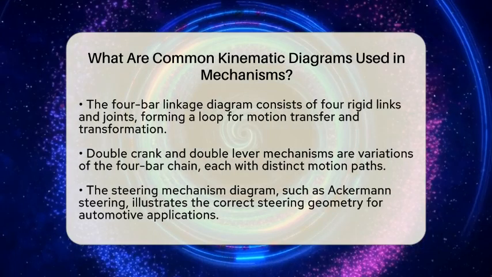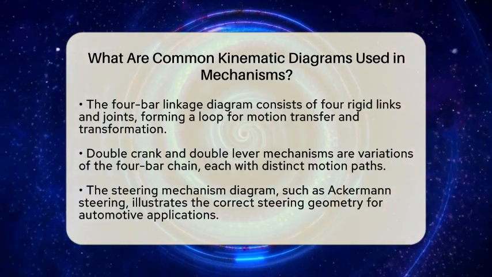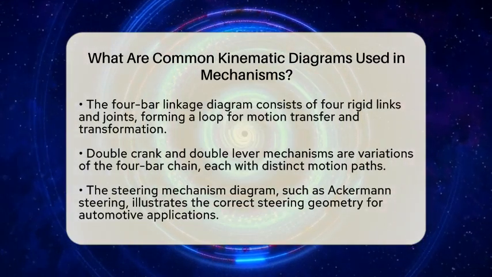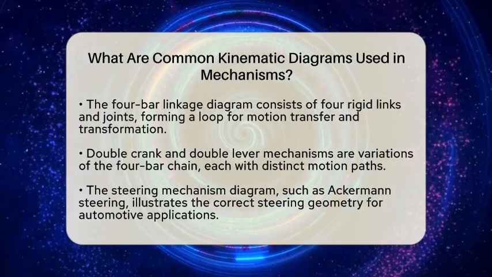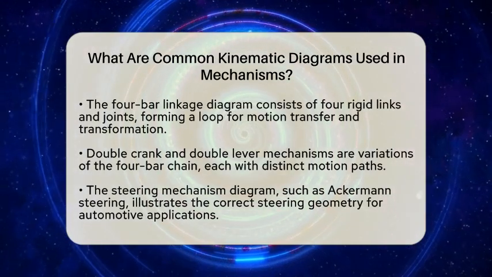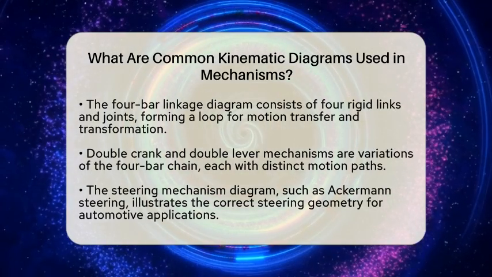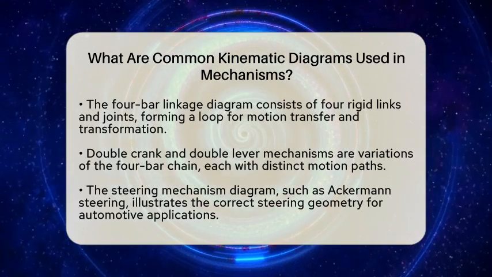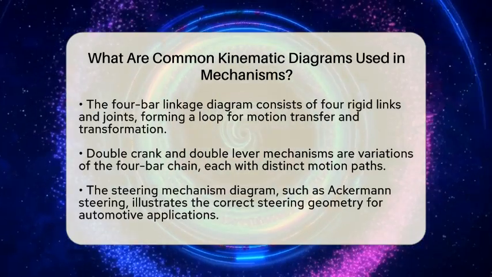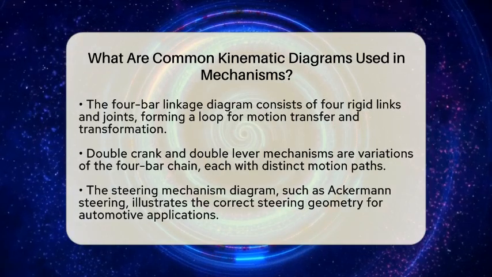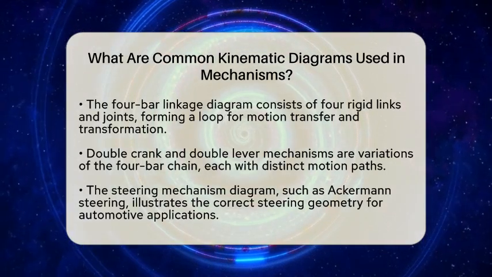Next, we have the 4-bar linkage diagram. This mechanism consists of four rigid links forming a loop with four joints. The kinematic diagram reduces these links to simple lines and the joints to points. This type of linkage is essential for transferring and transforming motion in various mechanical systems.